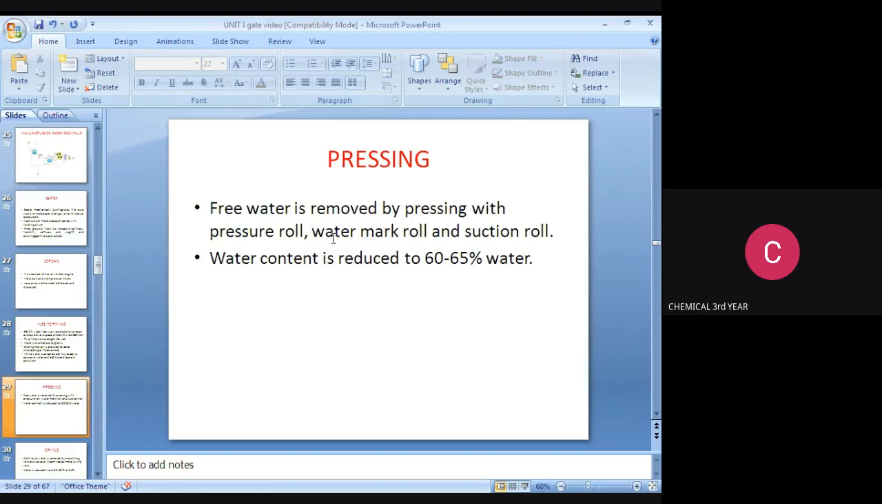Pressing. Free water is removed by pressing with a pressure roll, watermark roll, and suction roll. These three rolls are pressed to remove the water. The water content is reduced to 60 to 65% water. So students, note it down. Questions of this type may be asked in the GATE exam. Listen carefully.